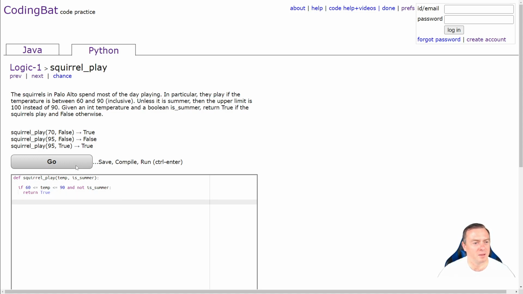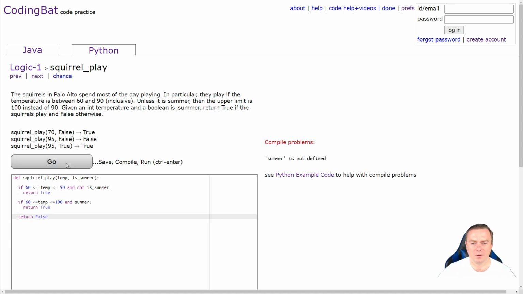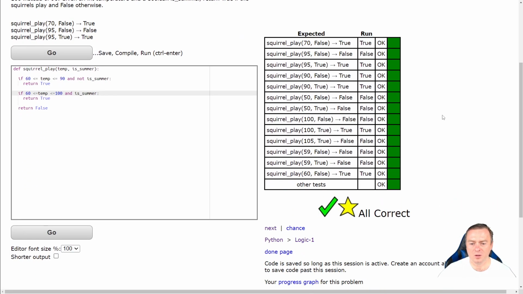Unless it's summer, the upper limit is 100 instead of 90. So then we'll just test that. So if 60 is less than or equal to temp and temp is less than or equal to 100 and summer, return true. And now you probably could put that all in one huge line, but I like this way a bit better. Otherwise, return false. Oh, sorry, is summer. Cool. All good.